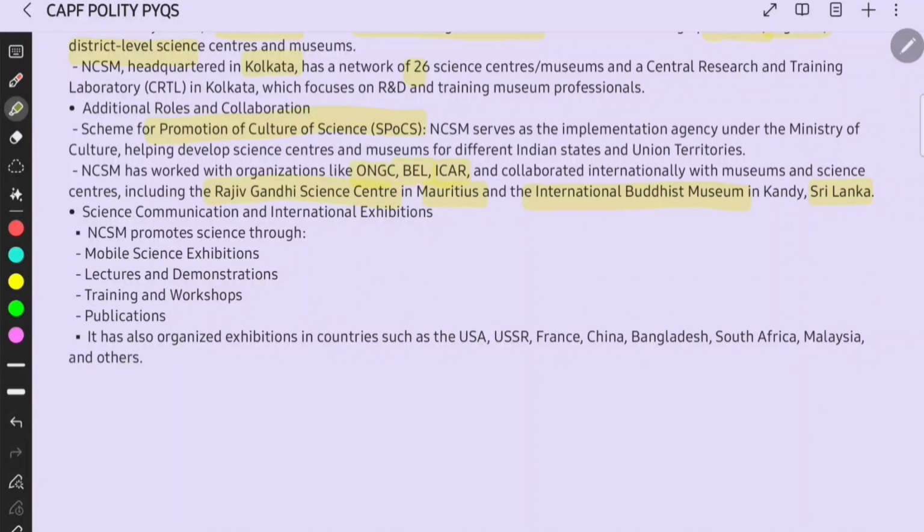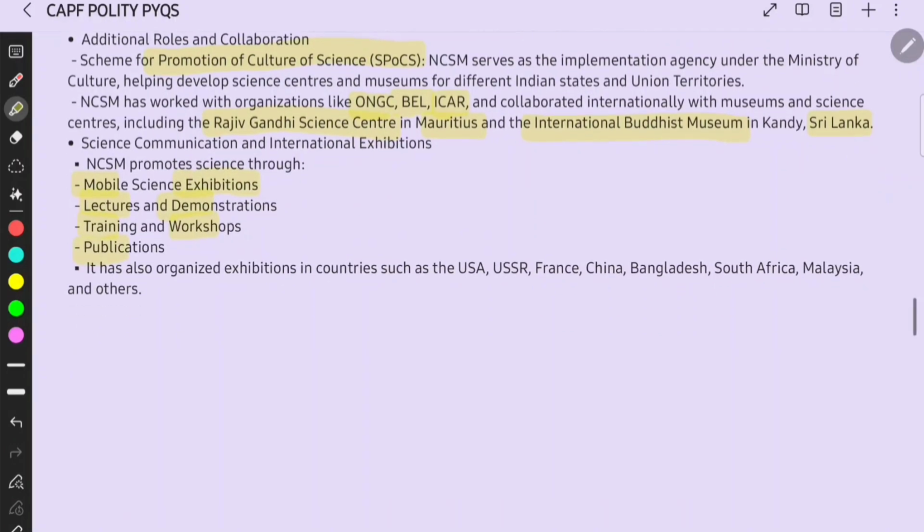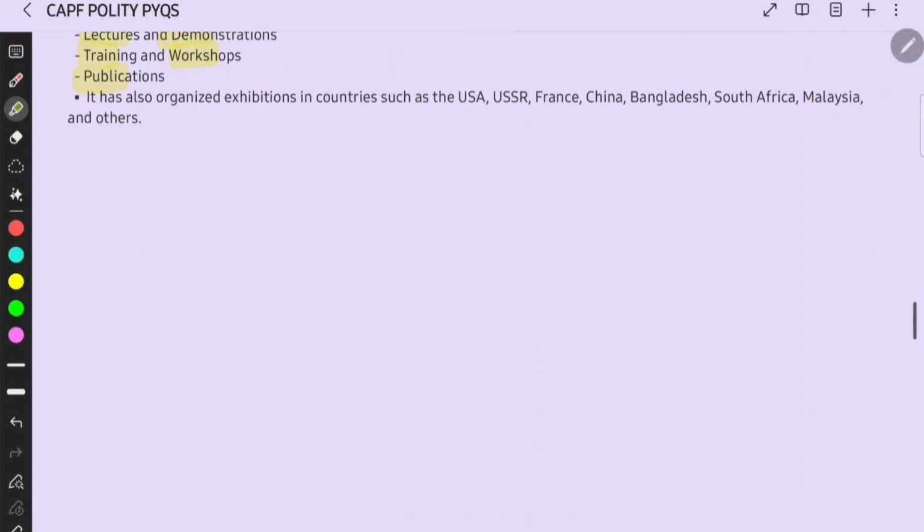The NCSM promotes science through mobile science exhibitions, lectures and demonstrations, training and workshops, and publications. It has also organized expeditions in countries such as USA, USSR, France, China, Bangladesh, South Africa, Malaysia, and others.